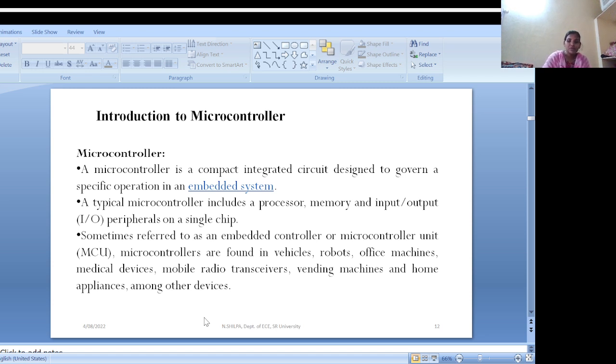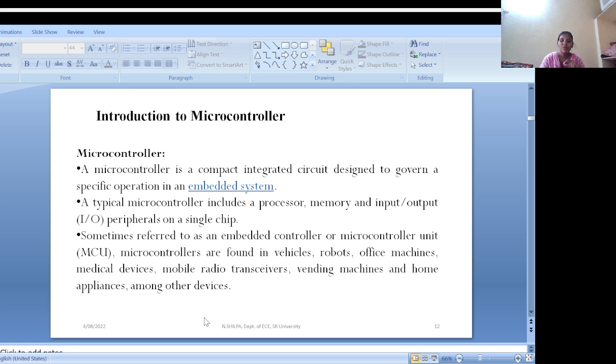Previously we saw the microprocessor. Now we will see the microcontroller. A microcontroller is a compact integrated circuit designed to perform a specific task within embedded systems. It includes the CPU, read-only memory, random access memory for storage, and input-output peripherals on a single chip. Microcontrollers are used in various applications where low power consumption, compactness, and real-time control are important.